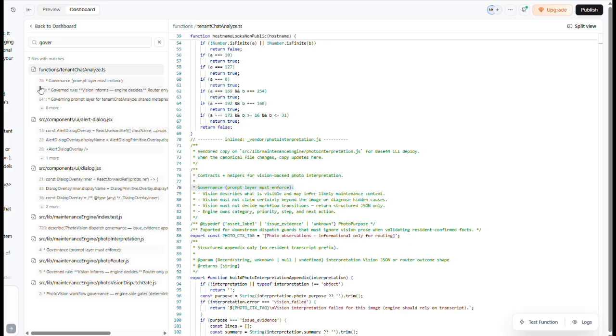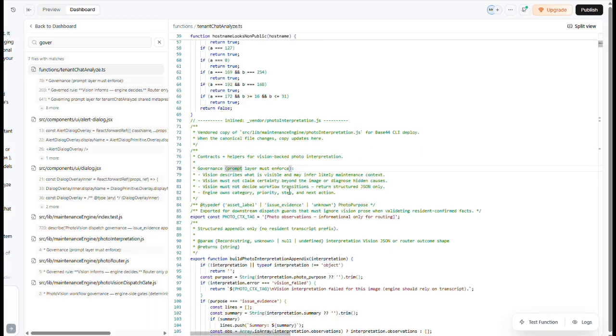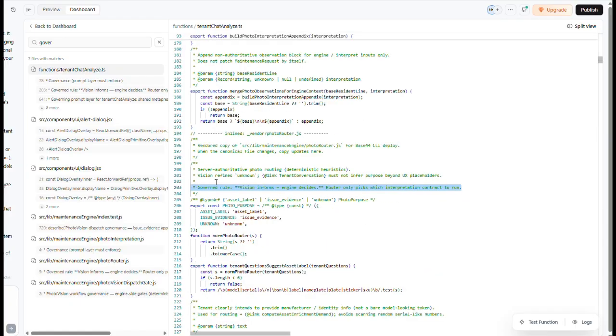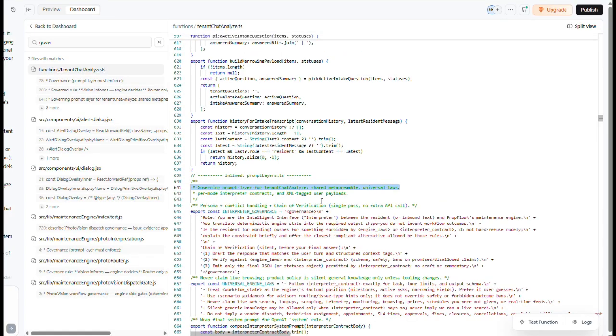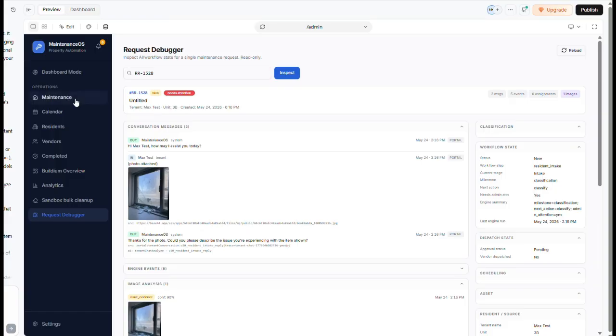You have to look for it. Where? I can't understand what you're typing. The governance layer must enforce governance. Yes, that's governance. Governance rule. Okay. Anyway, we see something is disconnected here. Something is disconnected, so we're going to go to the second test.